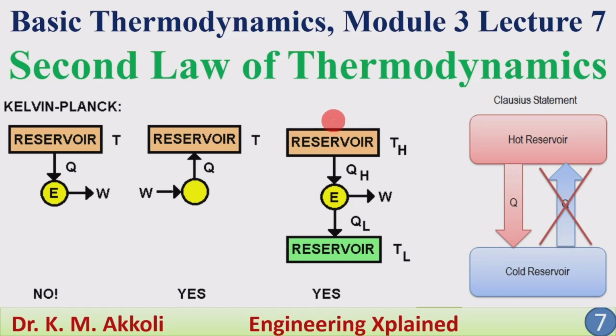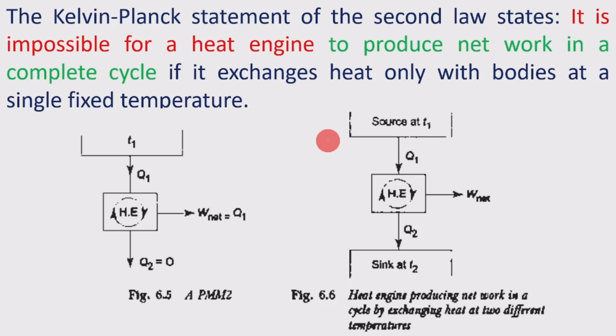And there are two statements of the second law of thermodynamics. First one is Kelvin-Planck statement and second one is Clausius statement. Here these two statements are the negative statements. That means what is not possible, these two statements will give. A reverse of that is possible. And in detail we are going to discuss about these two statements of the second law of thermodynamics. First one will take the Kelvin-Planck statement.